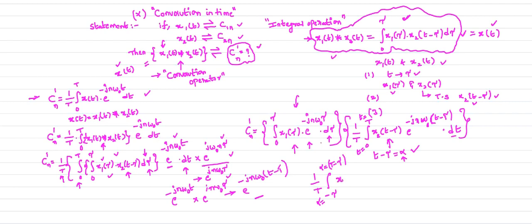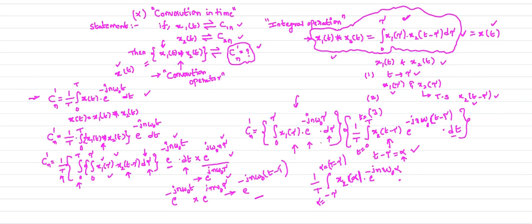Now x2 of alpha is here. Here x2 of t minus tau, t minus tau is replaced by alpha, so this is your x2 of alpha, into e power minus jn omega naught, t minus tau is alpha, into, so what is dt?